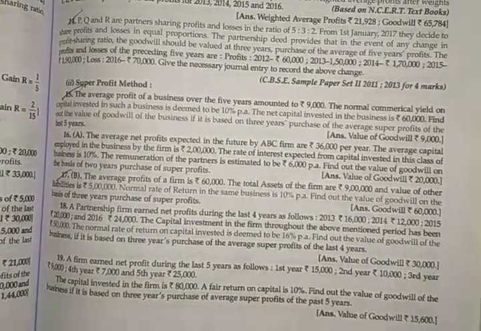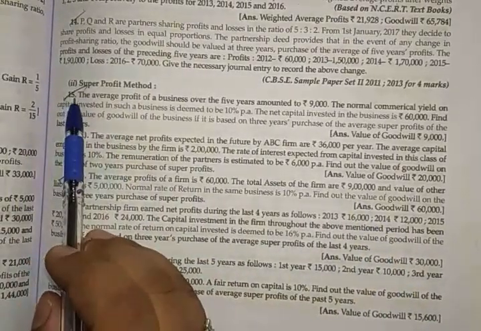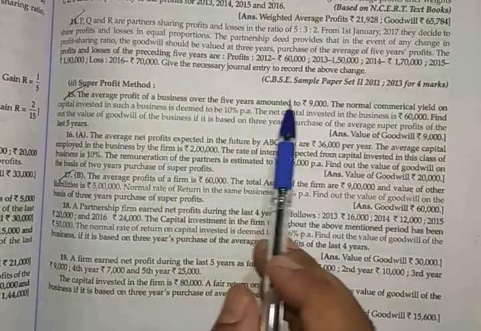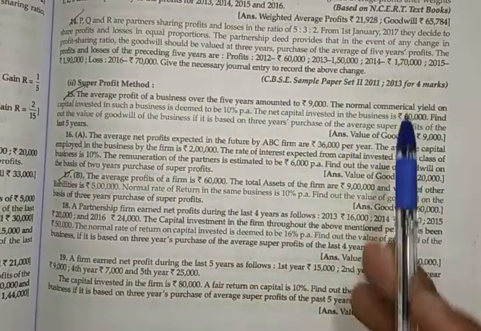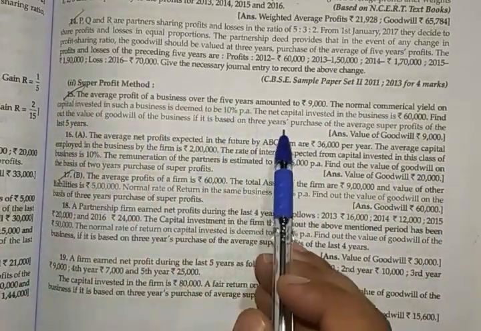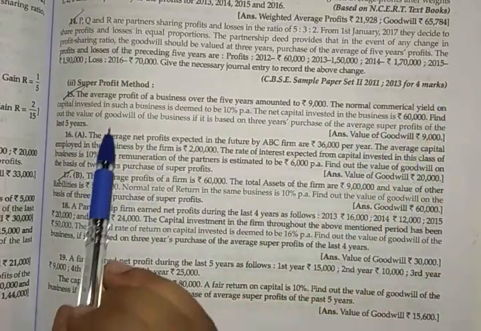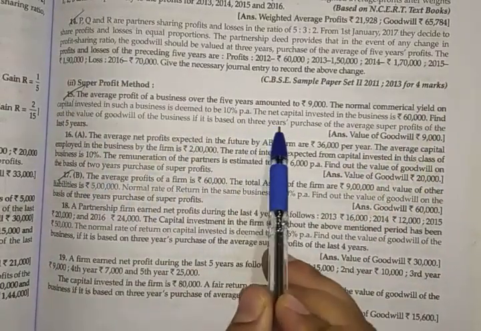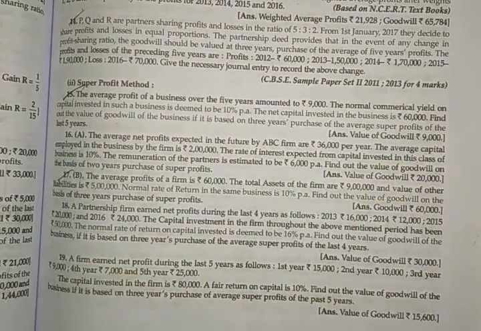Now up next is the concept of super profit method. That is the second method. In this method, the first question is average profit of the firm is given as 9,000. That is already calculated, and normal commercial yield, that is normal rate of return by a firm, is 10% on capital employed, and capital employed is 60,000 only. And we have to find out the value of goodwill if it is based on 3 years purchase of average super profit of last 5 years. Okay, now we have to find out this.